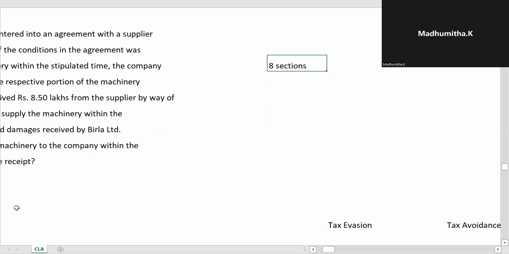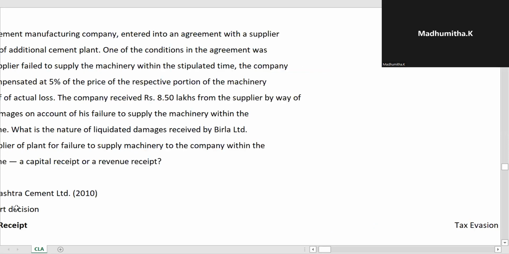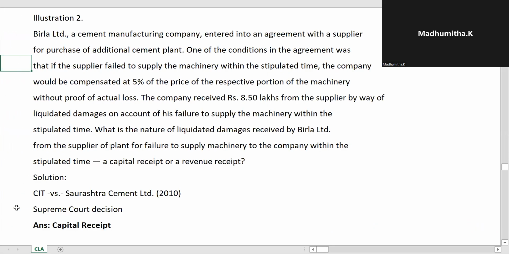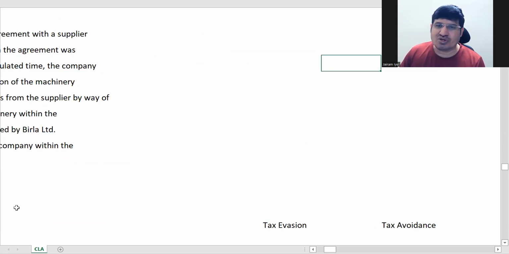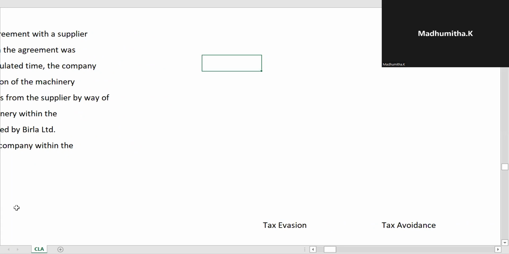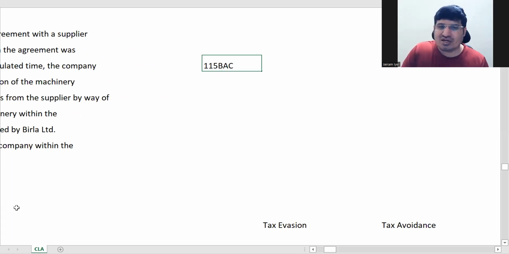Another doubt, sir. For this exam, are we following the old slab rate or new slab rate, sir? See, the old one is still there, and the new one is also there. The assessee can opt for whichever he wants. 115BAC is the new one, and the old one is also there. Whichever is more beneficial, you have to compute and opt for it.